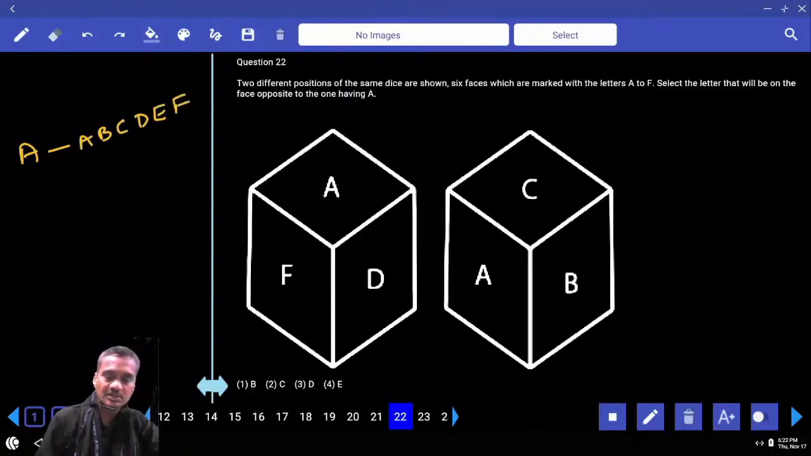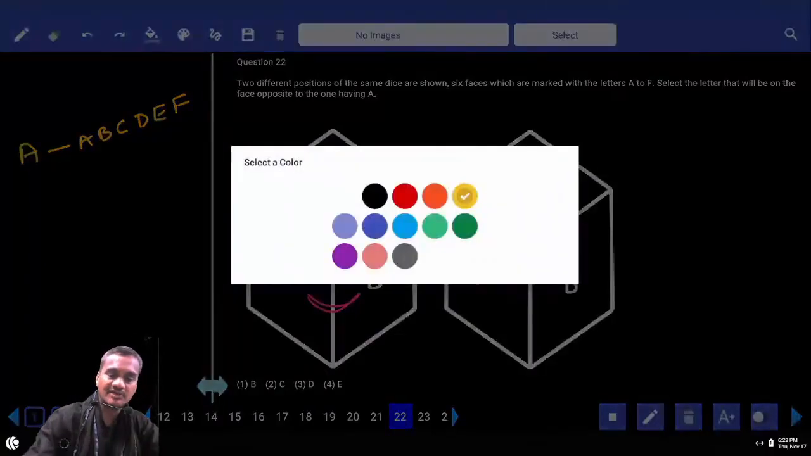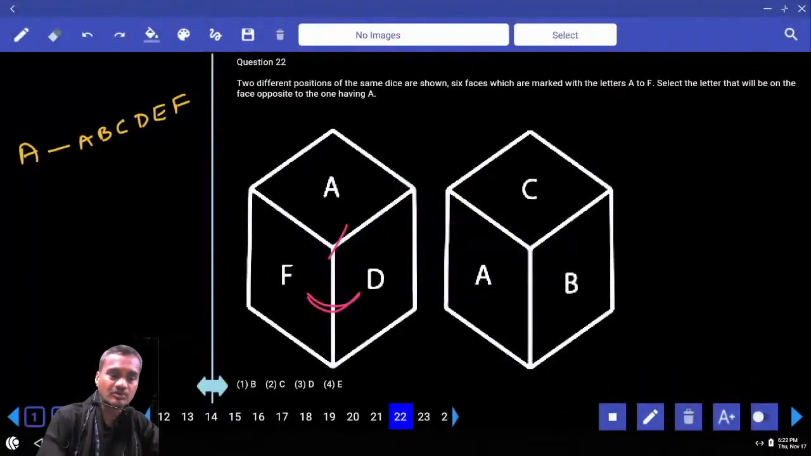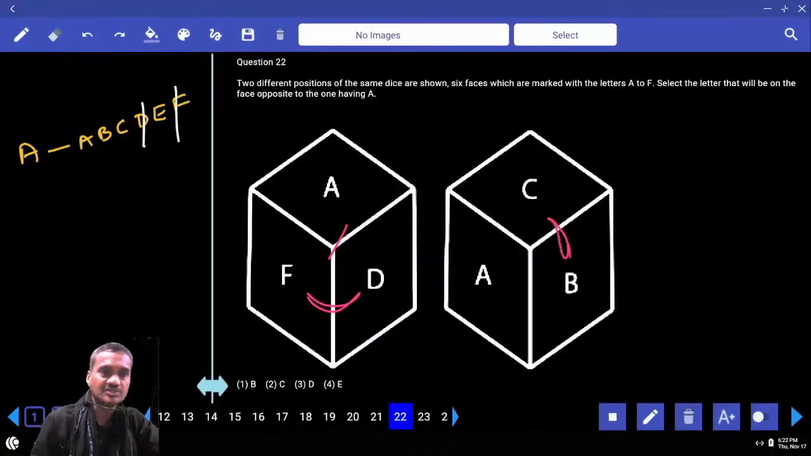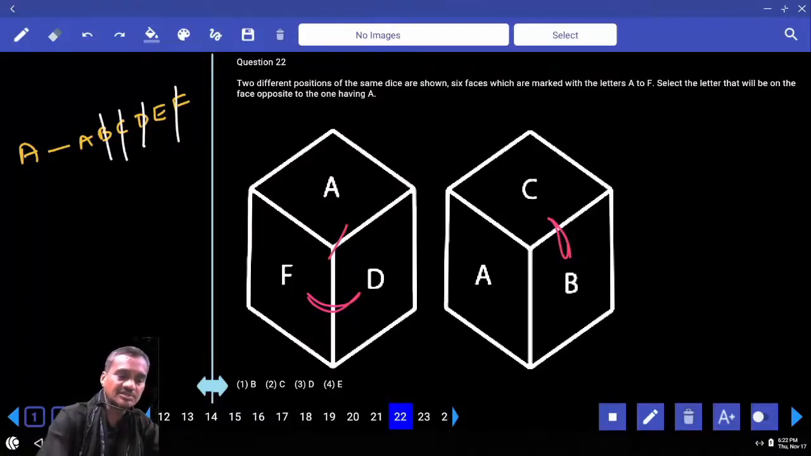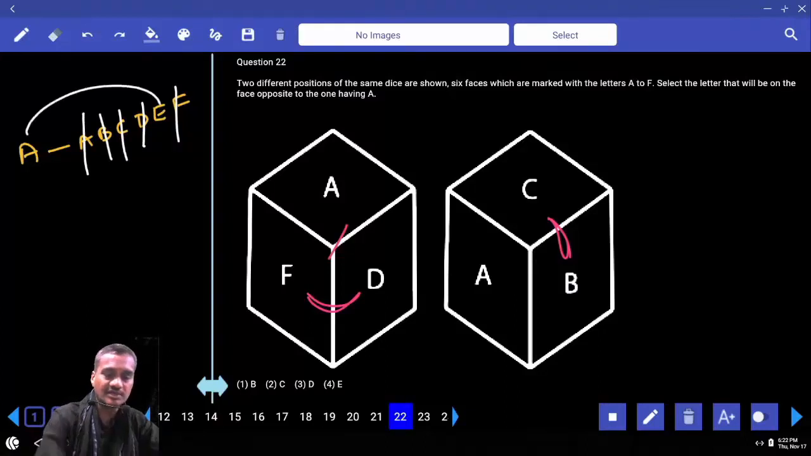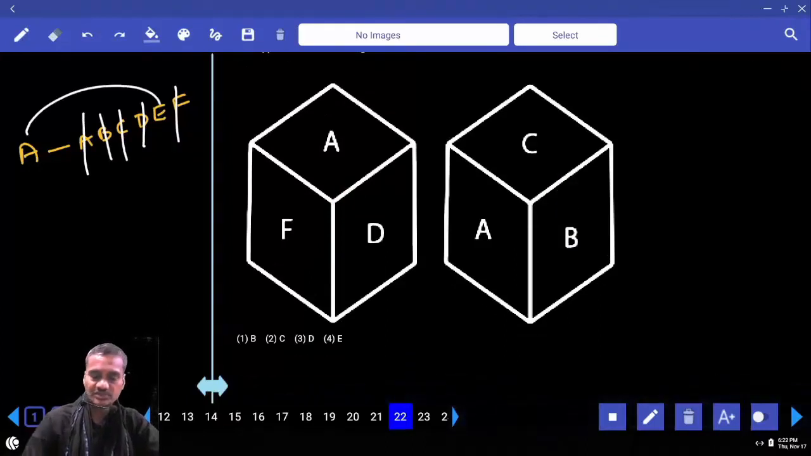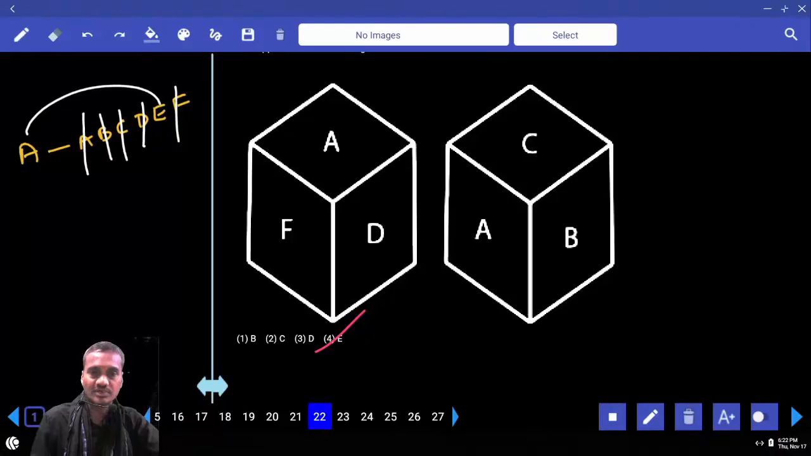Among these 6 letters, now in the first case, if you observe here, first die. In the first dice, D and F are adjacent to A. As D and F are adjacent to A, can D and F be opposite to A? D and F is ruled out. Now to this A, B and C are adjacent. As B and C are adjacent, B and C cannot be opposite to A. And A cannot be opposite to A. What is left over? A and E are opposite to each other. Hence, what is your answer? Choice 4, question number 22. The remaining 4 are adjacent to A and only one is opposite to A, that is choice 4, E.